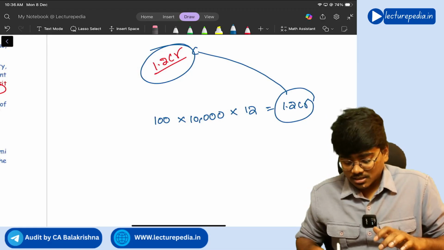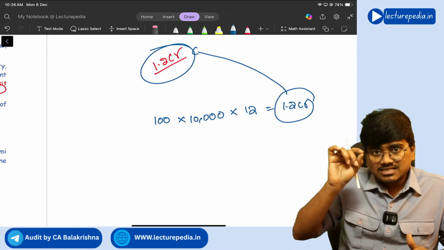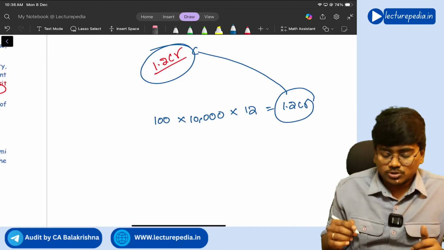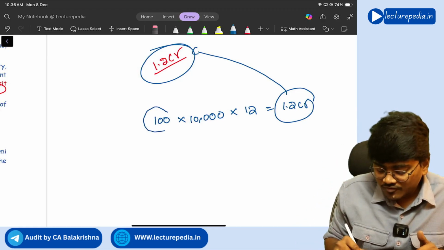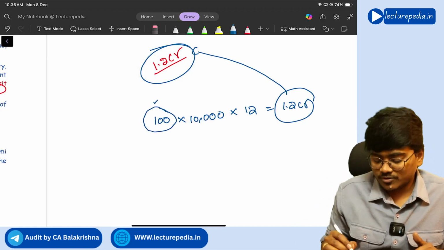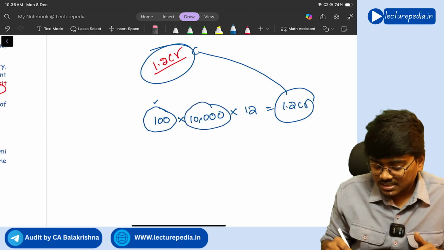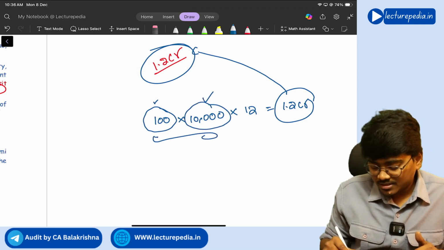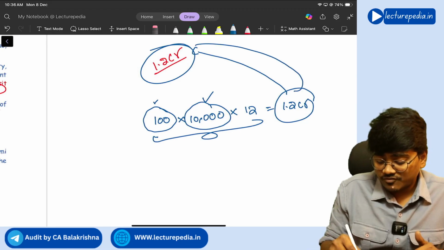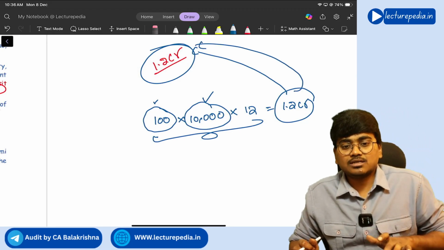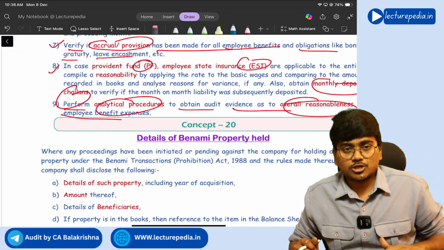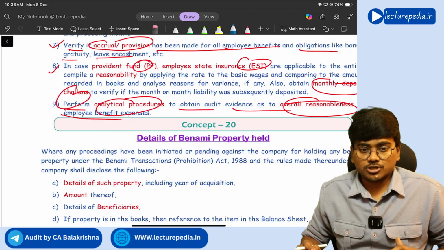Correct or not? So here you haven't vouched each and every expenditure. Instead, what you have done, you have asked for non-financial data, that is the number of employees, and financial data, that is the average salary. By comparing the relationship between them, you have verified the correctness of the amount. This is nothing but the analytical procedure with respect to employee benefit expenditure, which you need to perform.